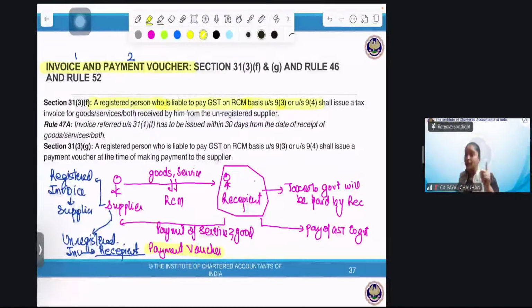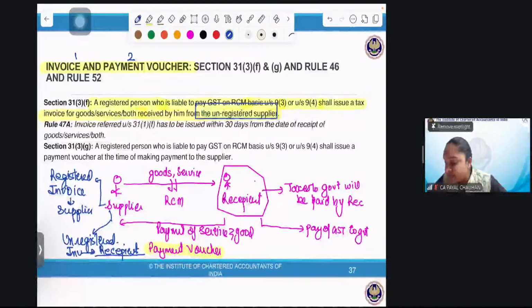We are talking about 9(3) and 9(4). Such a person shall issue a tax invoice for goods or service or both received by him from the unregistered supplier. Did you understand? If you're taking goods or service from an unregistered person, you need to issue a payment voucher. You need to issue an invoice.